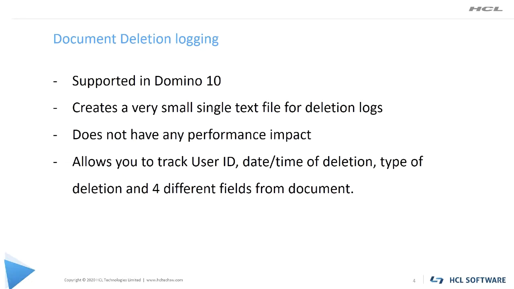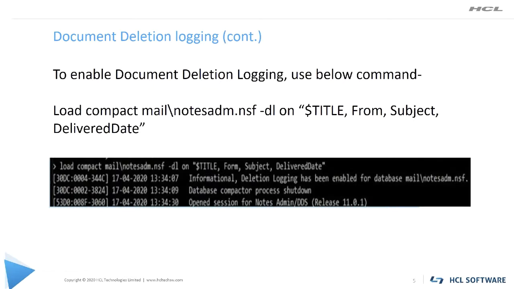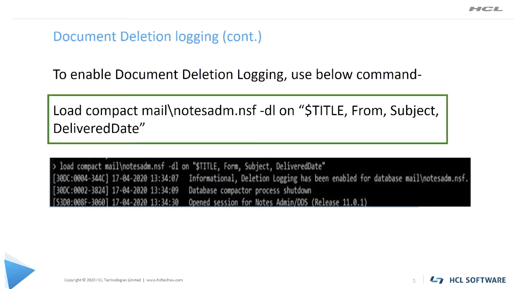Next slide, please. Now let's see how to actually enable this document deletion logging. You have to use this command: load compact, then name of a database, -dl. -dl is for deletion logging, then on.